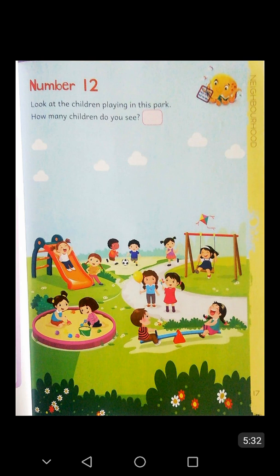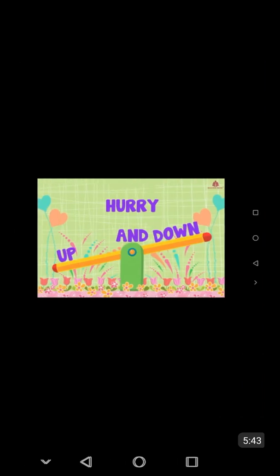Okay, now after this I play the animation of up and down. You also learn this from my Study Gear app.